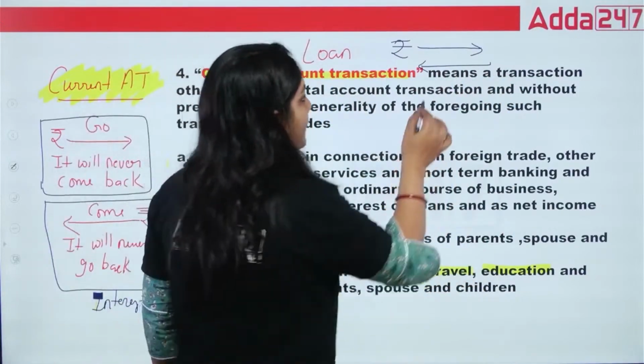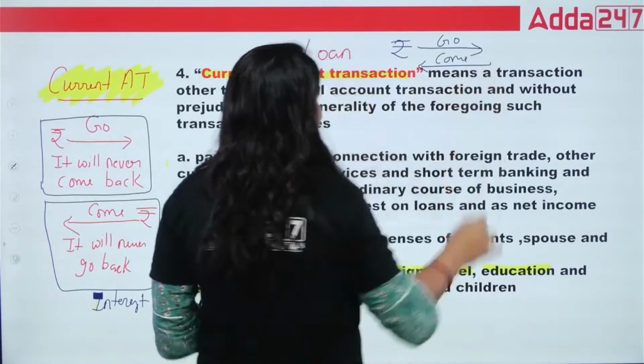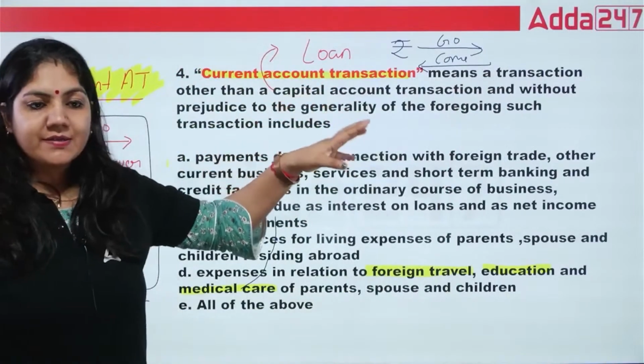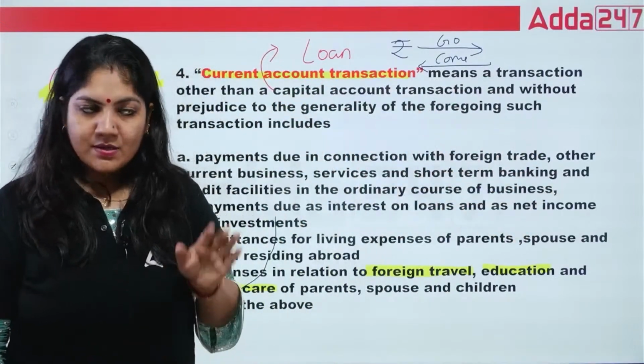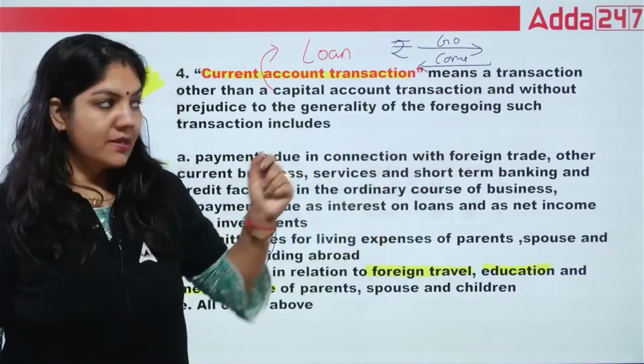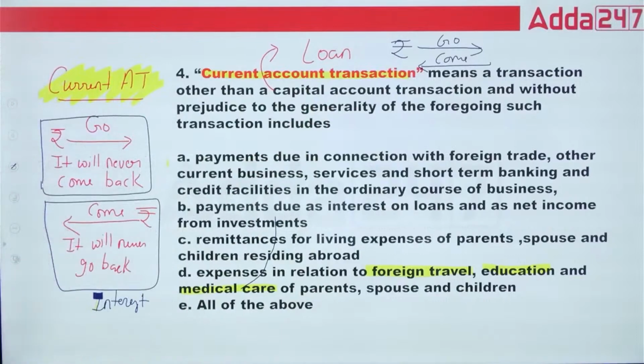Just like a loan, if India is giving a loan to another country, the money will come back. So money is going and coming. This is called a capital account transaction. I think this is the best example to understand everything.